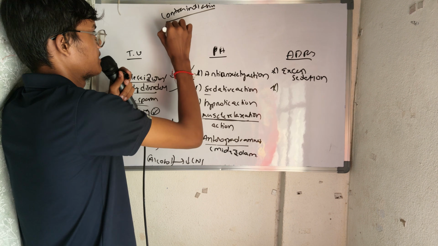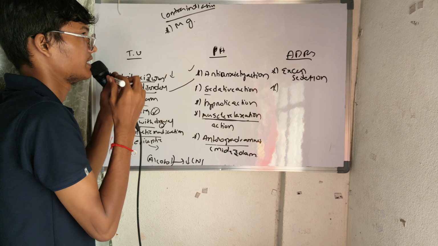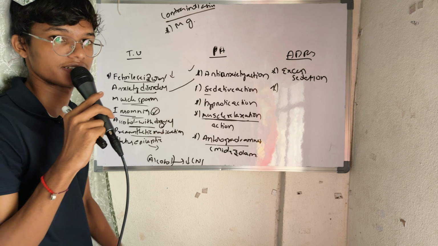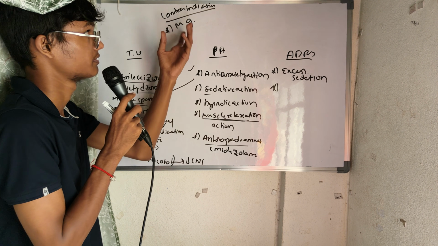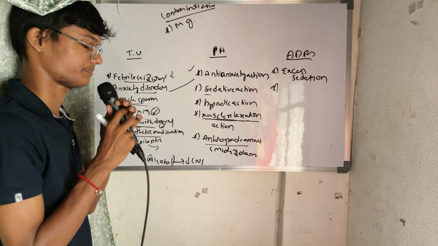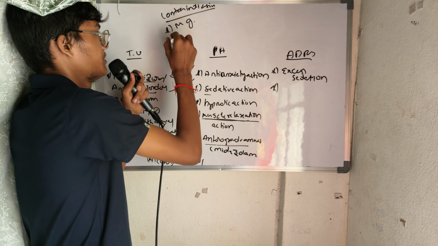Here muscle relaxation, as said, so we cannot give it in myasthenia gravis. Why? There is already a problem in contraction and relaxation. So if you give muscle relaxation again, how will the condition be cured? So you have to keep an eye while you are giving it to this patient.